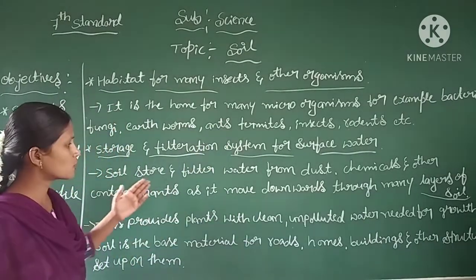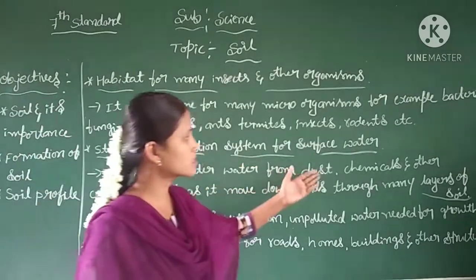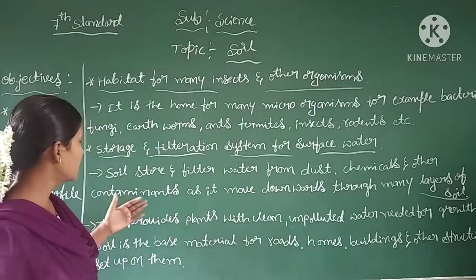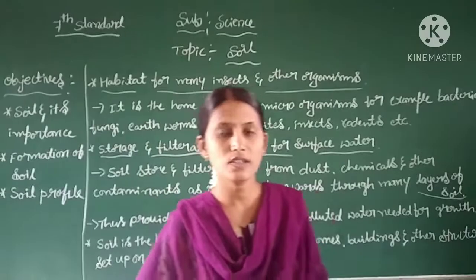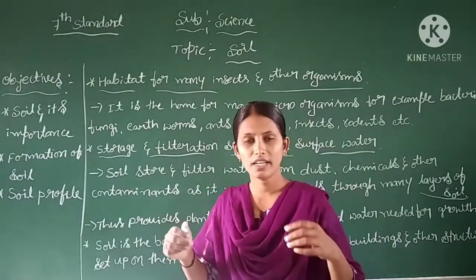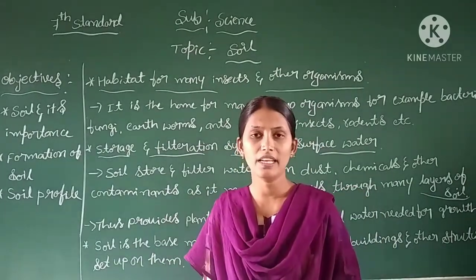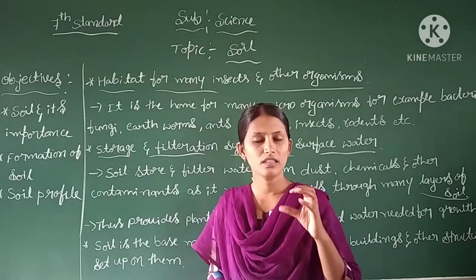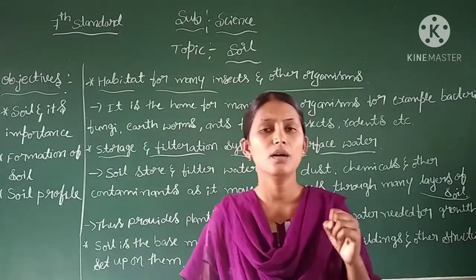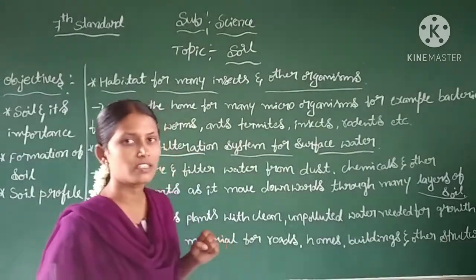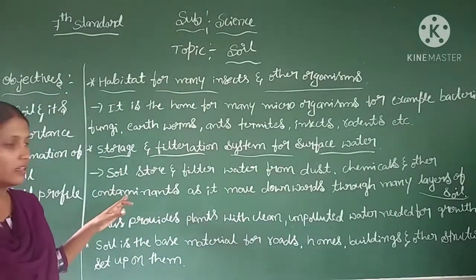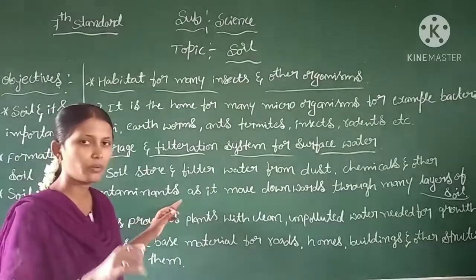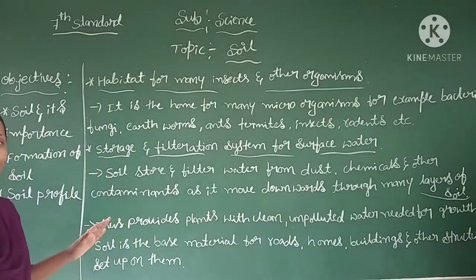Soil stores and filters water, removing dust, chemicals and other contaminants as the water moves downwards through many layers of soil.